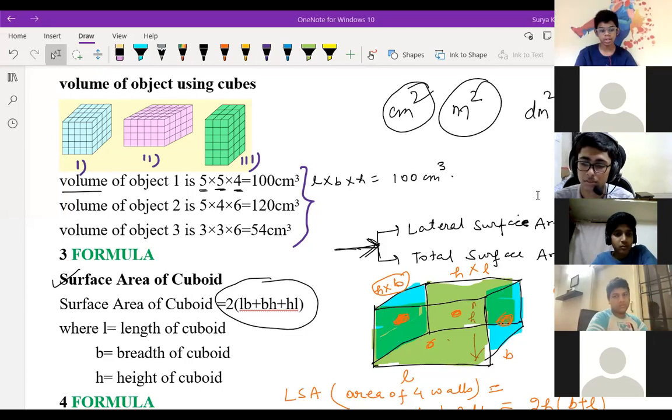I got disconnected. Network was gone. Okay, fine. So why is LSA 4A square, Satvik? Sir, because we take the four sides of the wall and one side of the wall is A square, and if we take all the four, it becomes 4A square. And total surface area is all the six sides, including the top and bottom.